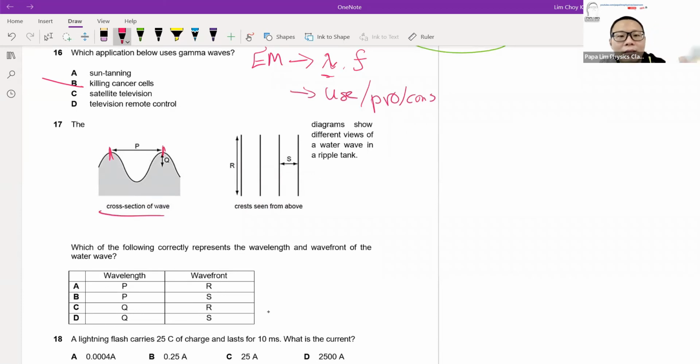But when we look at the top view of the wave itself, you see this crest. This is the top view of the water wave. The cross-section, like we say, means the side view of the wave.